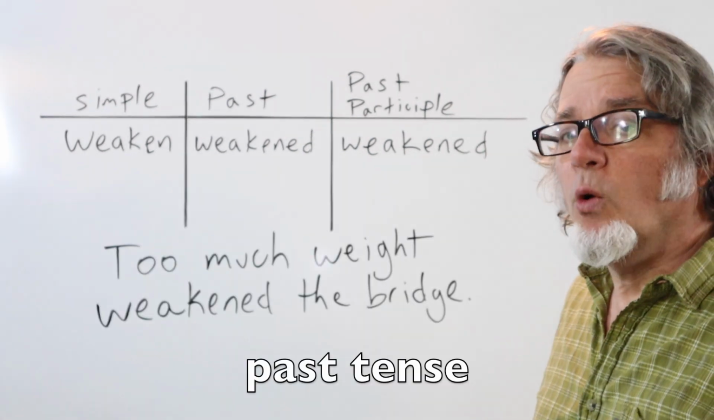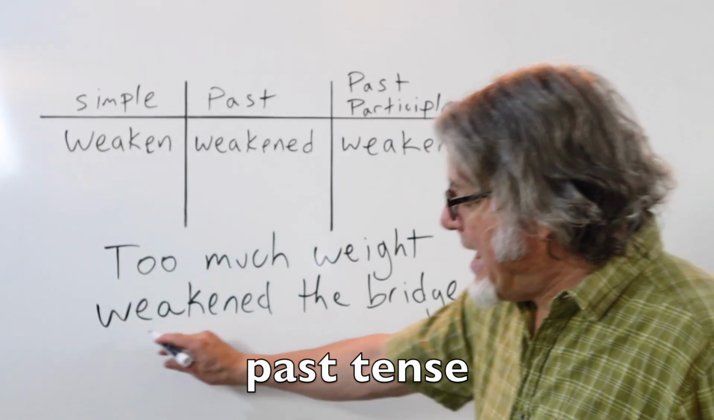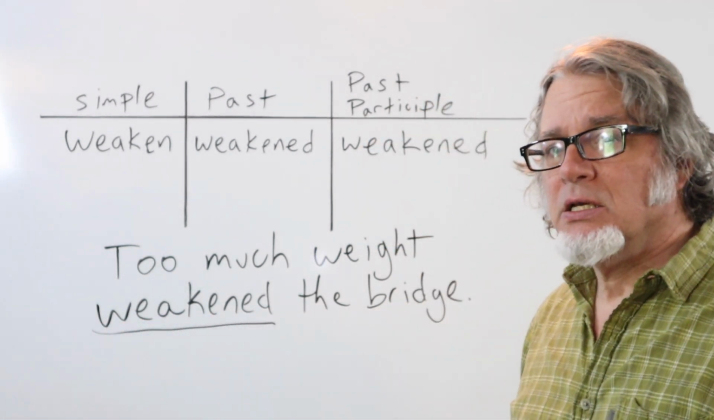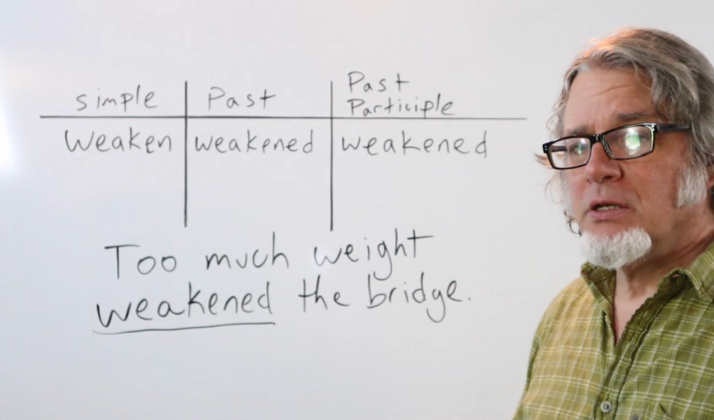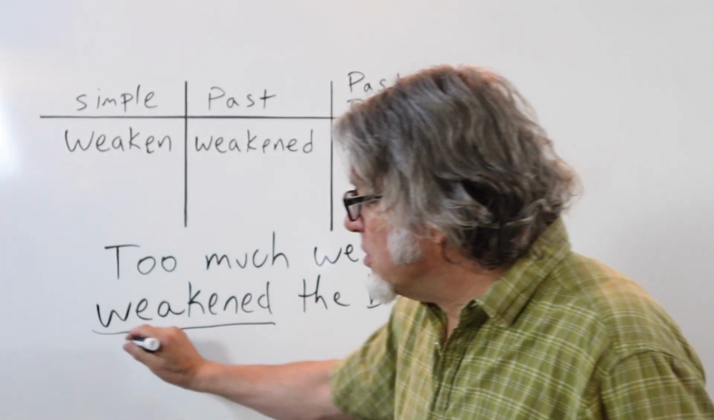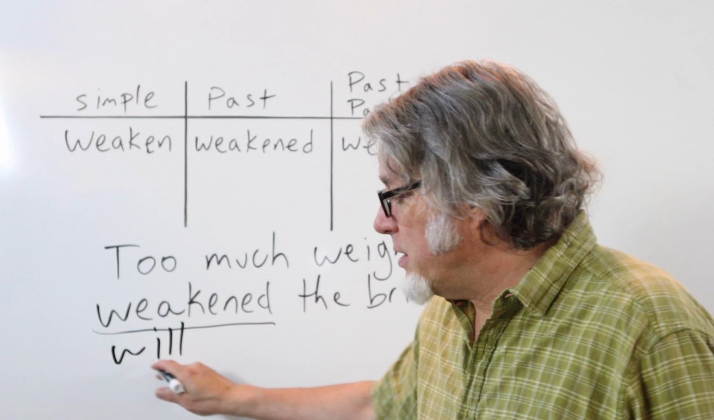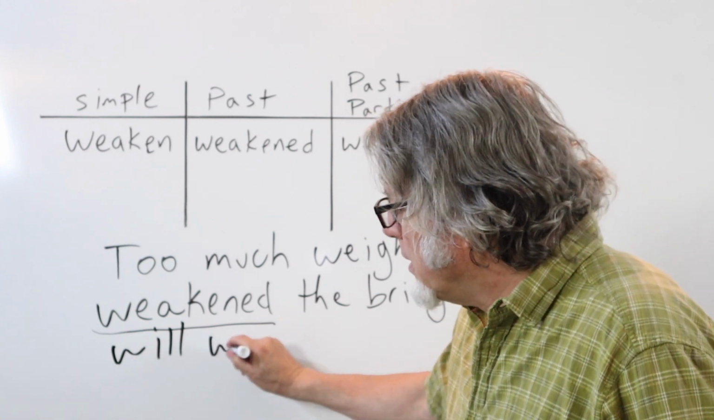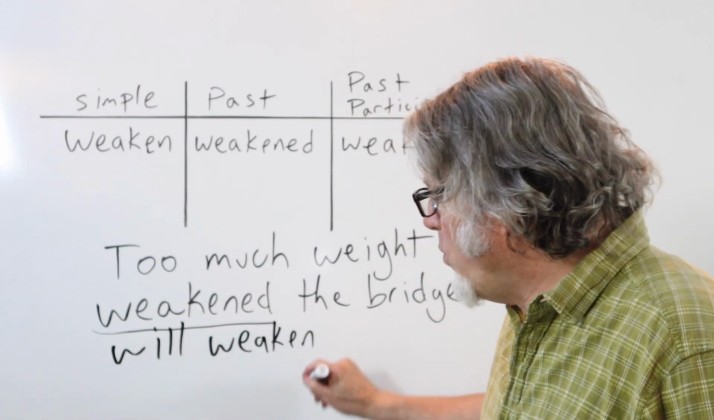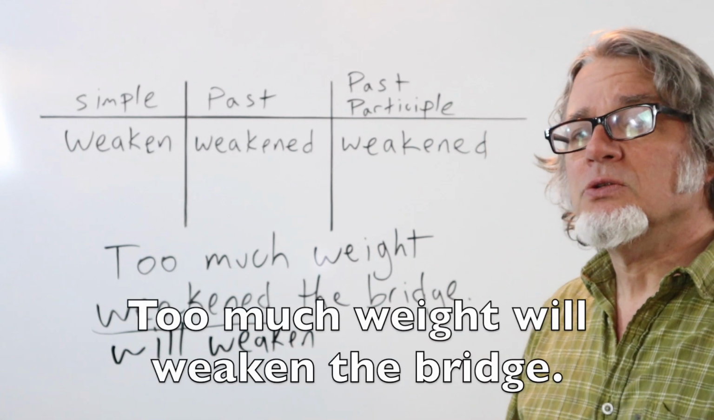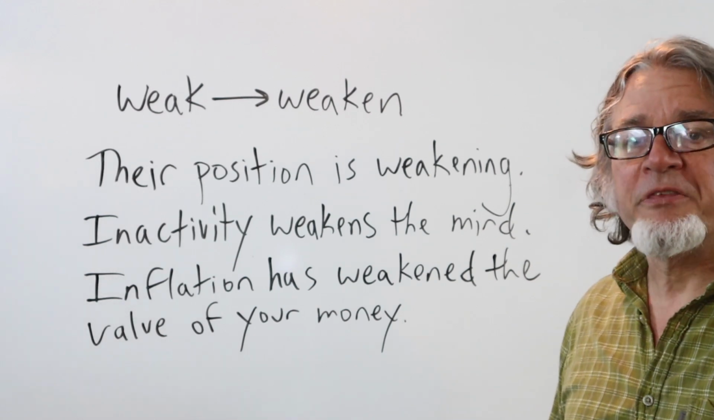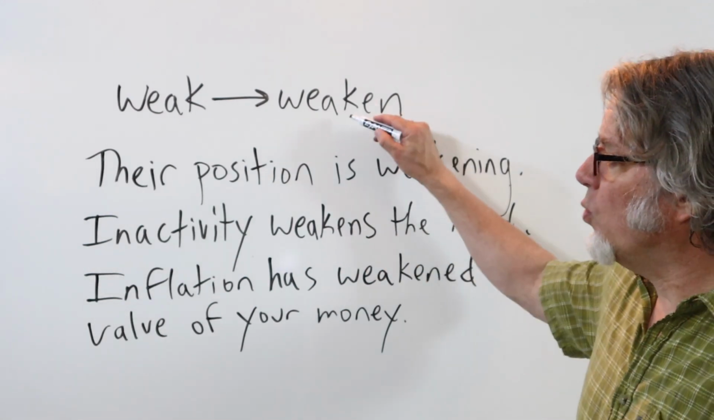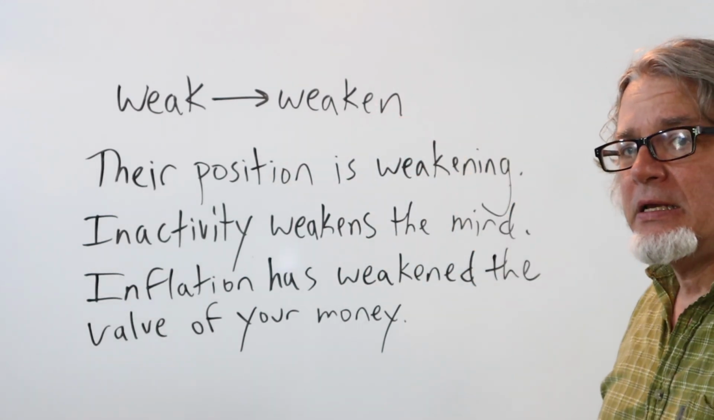In this example, weaken is in the past tense. Weakened. Too much weight weakened the bridge. You can put this in the future by using will and then the simple form weaken. Too much weight will weaken the bridge. Here are 3 sentences that use weaken as a verb.